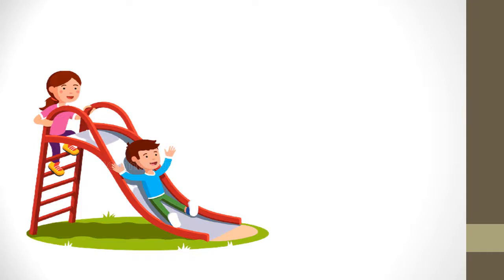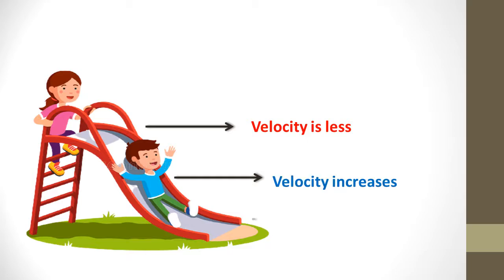Yeah, alright. So students, you must all have played on a slide in a park, an amusement park, right? So you know that while sliding down a slide, what happens? The velocity is less at the top. So this is the top position, and at the top position the velocity is less, and at the middle position the velocity increases. Okay, but at the bottom part the velocity is 0.